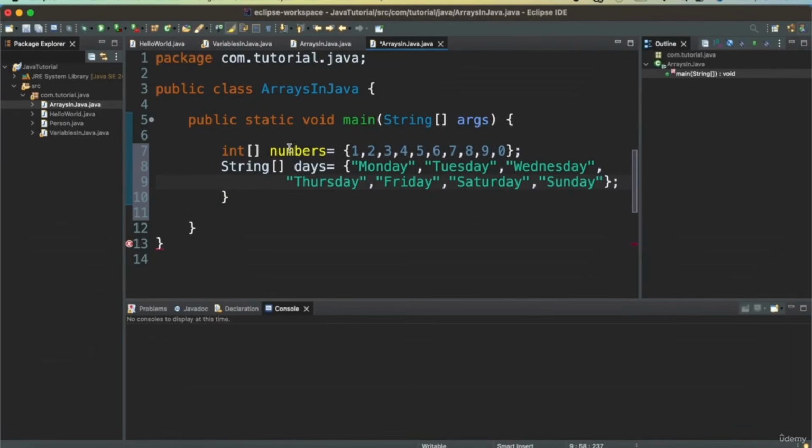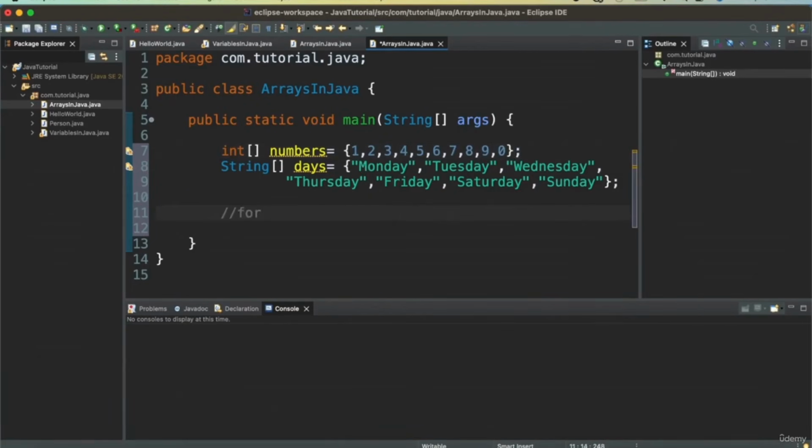This defines a number array, and this is a string array. Now in order to print this array, we will need something called a for loop. That's a loop which will go in sequence from 1 to 0, and in the case of days from Monday to Sunday. So let's see how we can do that.